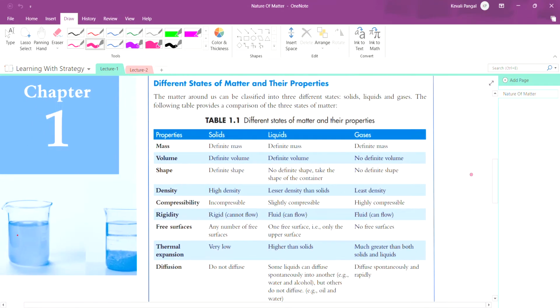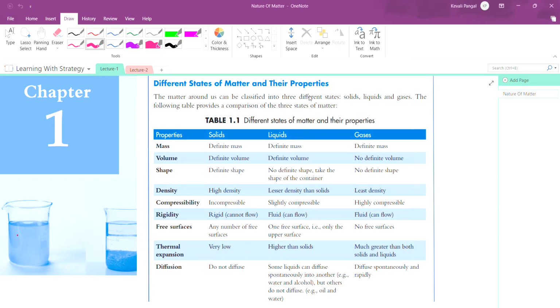Now let us see about the density. Solids have high density. Now, what do you mean by density? Let us see. So density is the mass of a unit volume of a material.